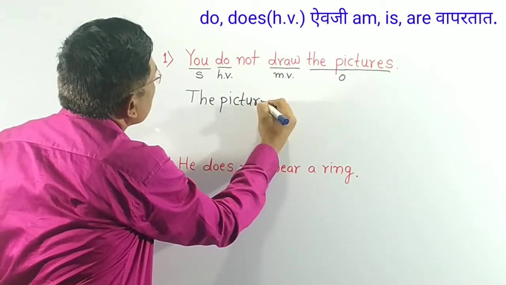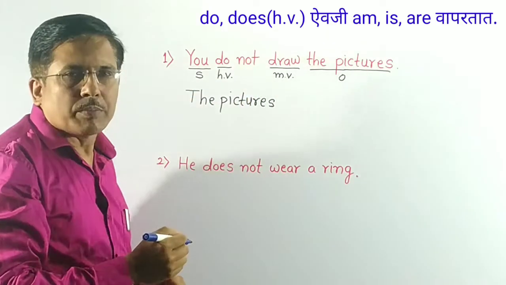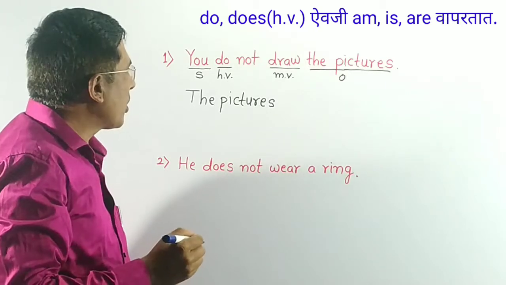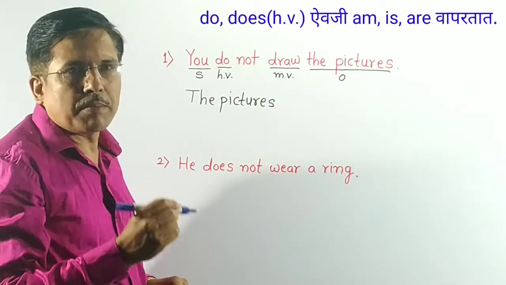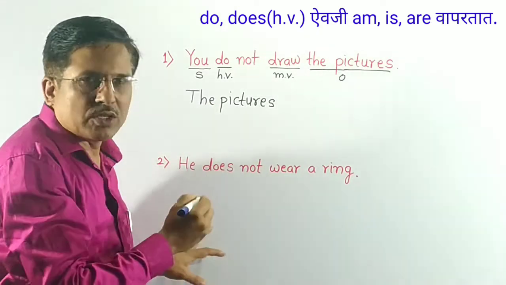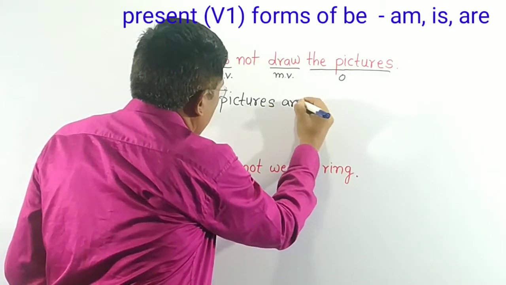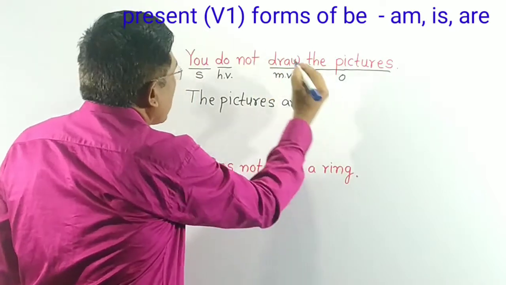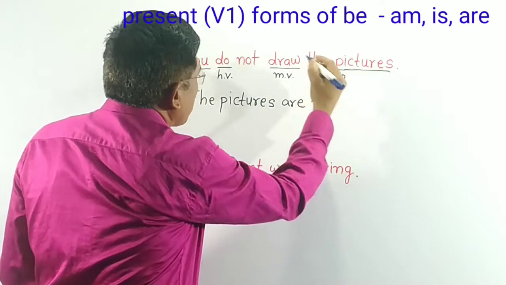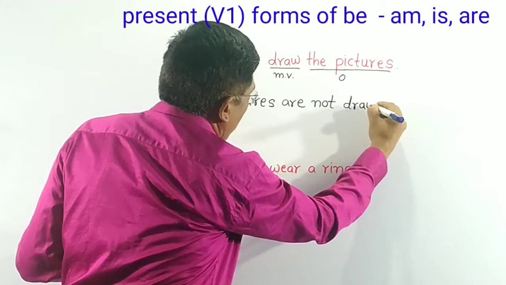The pictures. Then do indicates present tense. So take the appropriate form of be. What are the present forms of be? Am, is, are. Here the subject is plural, so are is appropriate. The pictures are, then take not, then the past participle of the main verb, draw, drew, drawn.